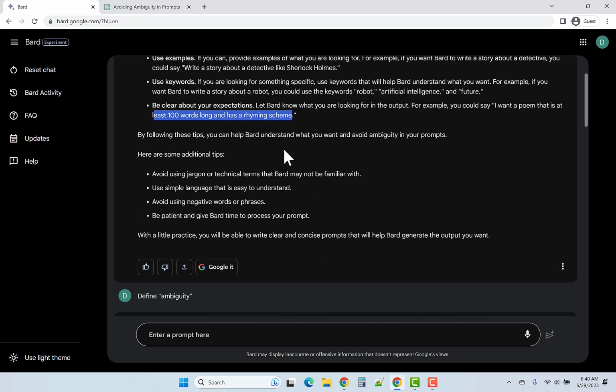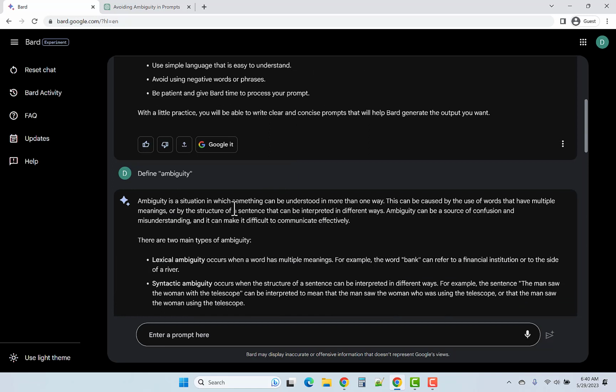So I pressed Bard a little bit further and asked it to define ambiguity, and it had a very useful response, illustrating two main types of ambiguity. So first, lexical ambiguity. For example, the word bank. Bank can refer to a financial institution or to the side of a river. That's lexical ambiguity. Bank can refer to two different things. And then secondly, syntactic ambiguity.